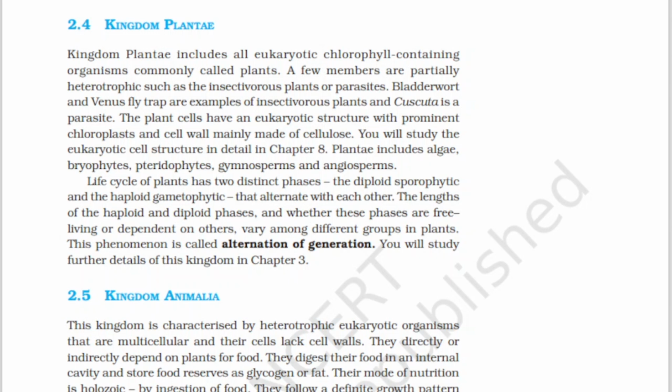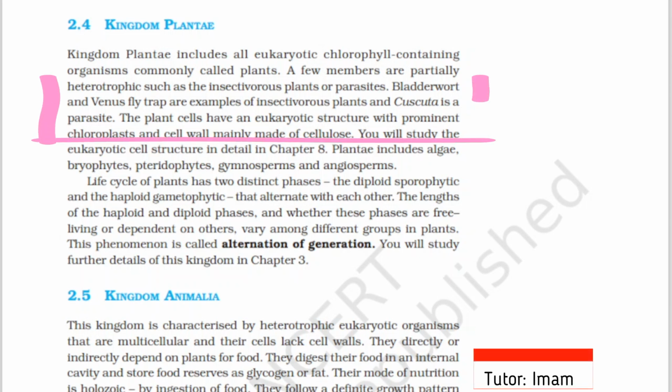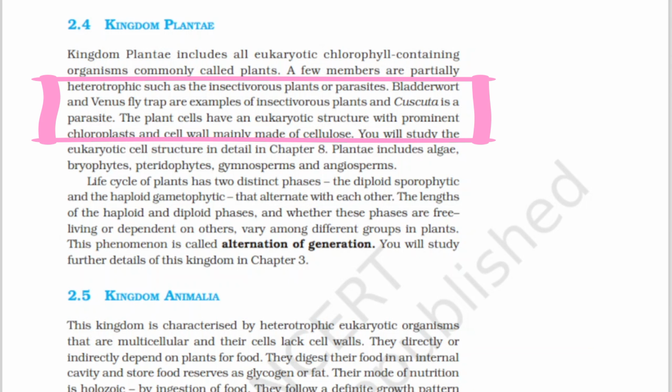Generally, plants are autotrophic, but there are certain members in plants category which are actually heterotrophic, such as insectivorous plants or parasites. Insectivorous plants are carnivorous, meaning they trap insects for their nutrition. For insectivorous, we have two examples: bladderwort and Venus flytrap. And for parasitic, Cuscuta is an example.